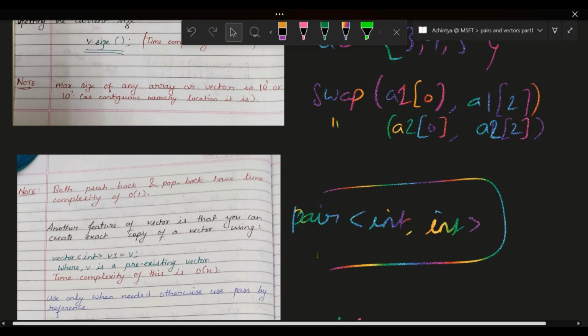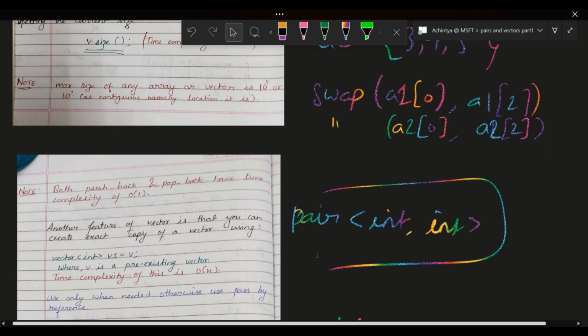Then we have a note to keep. Don't forget this thing. It is a very important note that the maximum size of any array or vector or any contiguous memory allocation, you may forget your array or vector, but mark these things. The maximum size of any contiguous memory location is 10 to the power 5 for online compilers, whatever you work on.